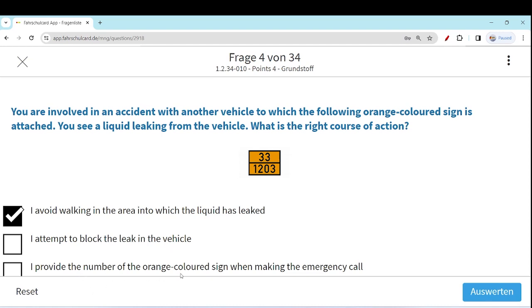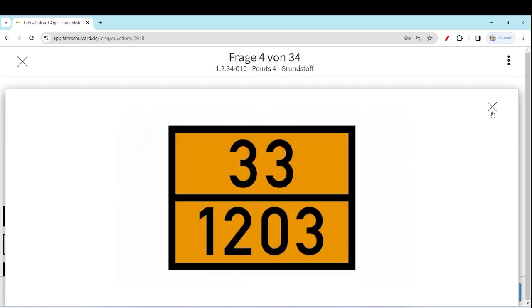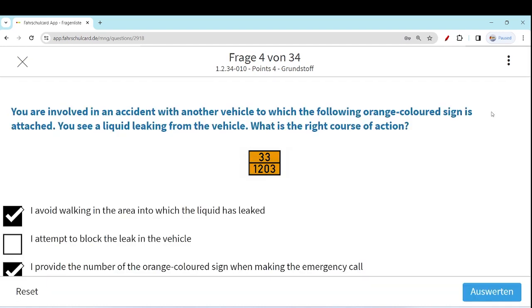I provide the number of the orange colored sign when making the emergency call. So you have to make the emergency call and tell these signs to the person attending the emergency call, the responsible person, and then they can take the immediate action. Anyhow, never ever try to block the leak in a vehicle with a liquid leak. It's not your duty. Let's move to the next question.